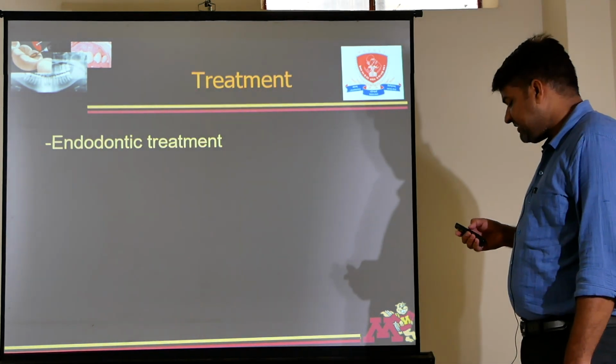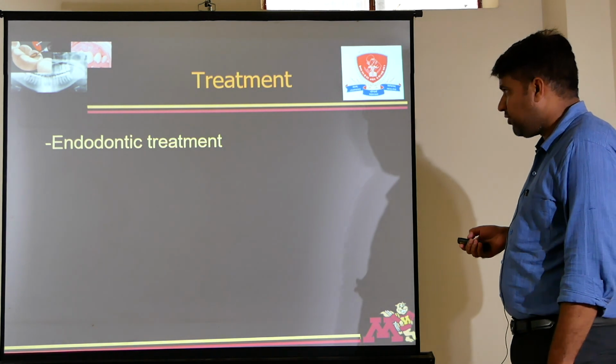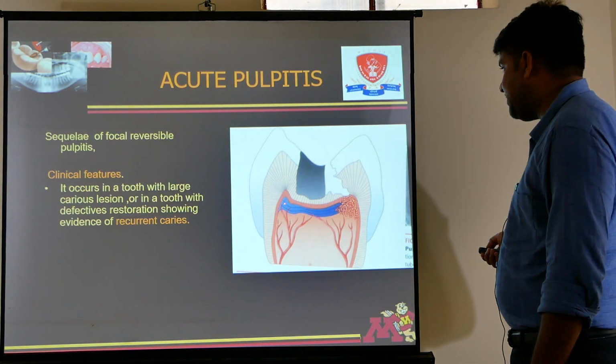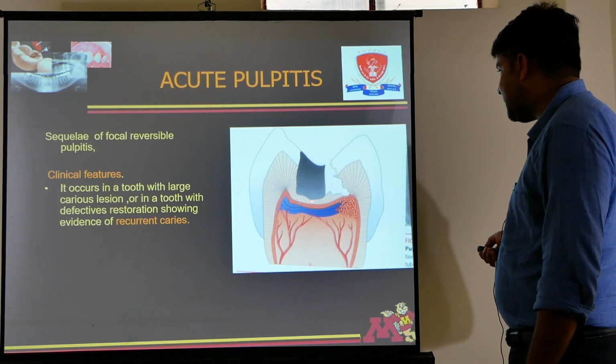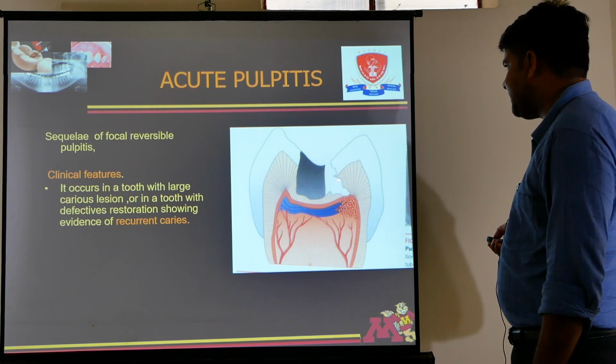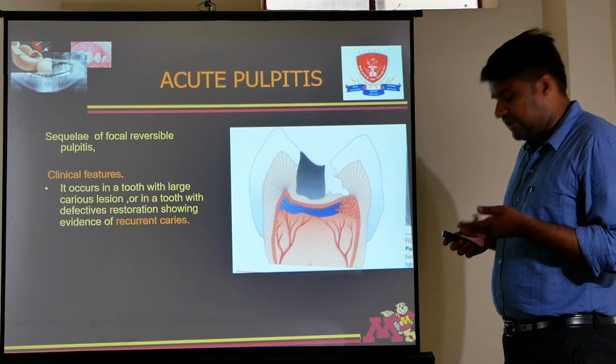Now again the treatment is endodontic treatment. Endodontic treatment involves RCT, root canal treatment. What is root canal treatment? Root canal treatment removes all the pulp and then inert material is inserted in it. That procedure is called RCT.